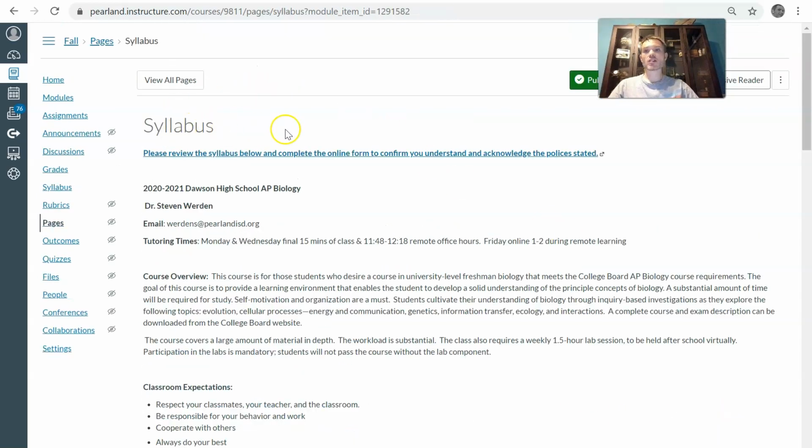The next page I should say is the syllabus. So we'll spend some time on this right here. This is really my expectations for you to be successful in this class, and that's really my goal. Remember that I'm here to help you learn. My tutoring times are Monday to Wednesday, the final 15 minutes of the class. And every Friday, I will also have online tutoring from 1 to 2 o'clock, and that will be for all science classes. We are expected to have that. So that will be on Teams. You'll be able to sign on and ask for assistance.